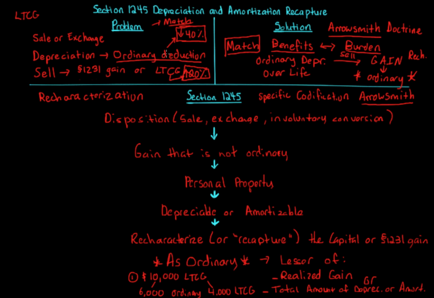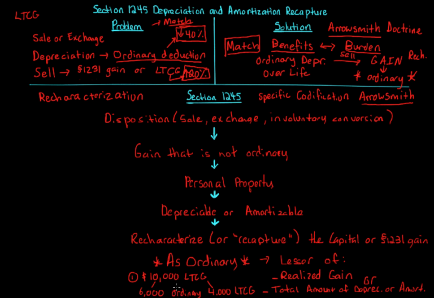Well, you got that over the life. Now you're going to have to pay $6,000 of tax on ordinary income to match it. Now, there's an issue of timing, time value of money, right? You got that benefit earlier on, which was time value of money, but obviously the government can't do anything about that. They could try charging you interest, but that would be ridiculous. And then you bring up claims like, well, what interest rate would you use? Things have changed over time. The economy's changed.